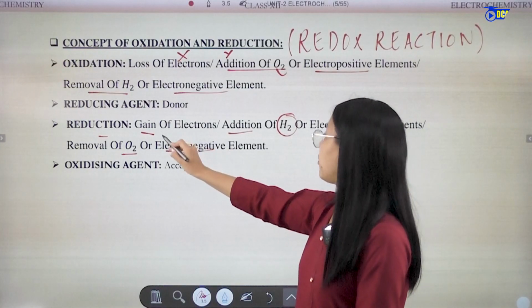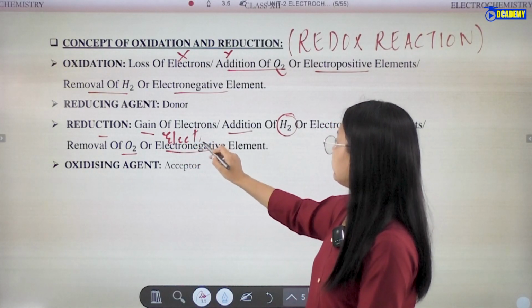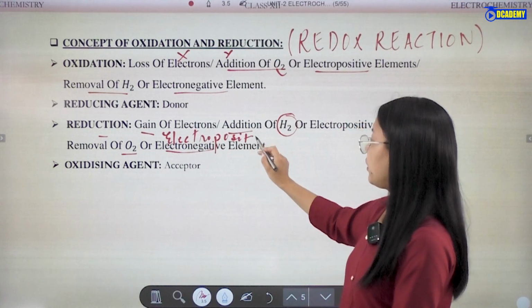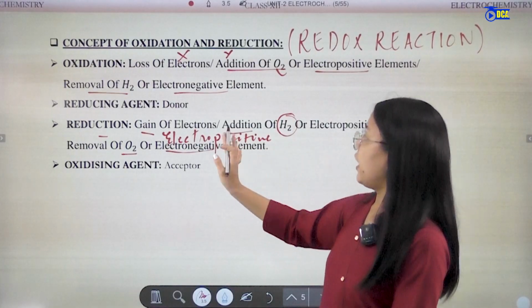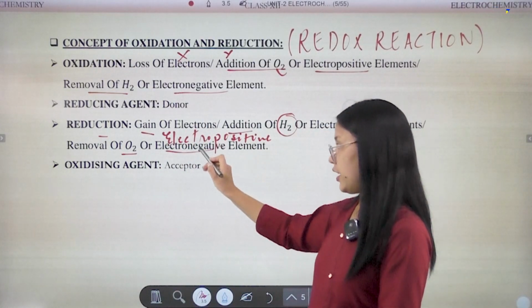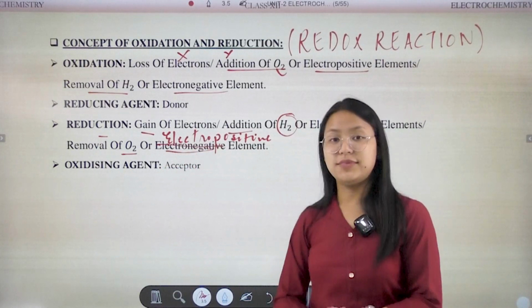If an electropositive element is removed, it will be termed as reduction.